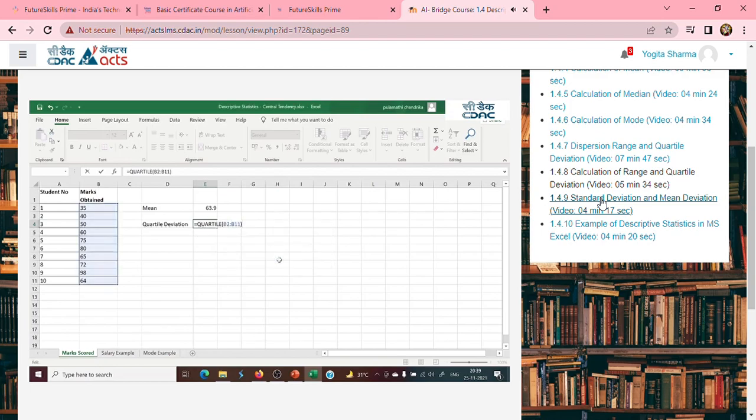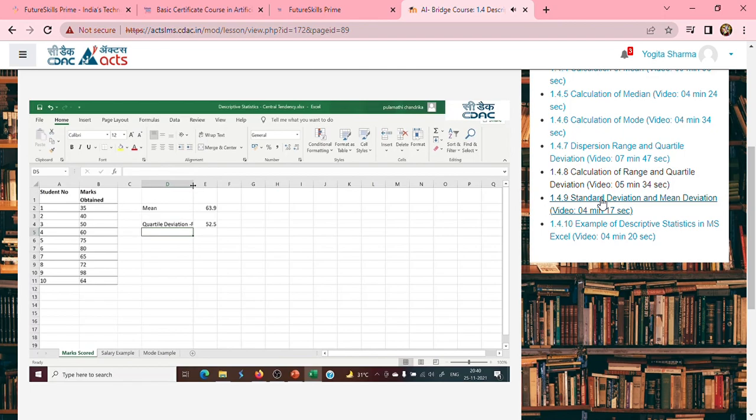Okay. I have to specify how many quartiles I need. So I have to specify whether I want the first quartile, the second quartile, or the third quartile, right? So I'll just mention the first quartile right now. It is my second one, right? So let me enter this. So it is 52.5. So this is my first quartile value.